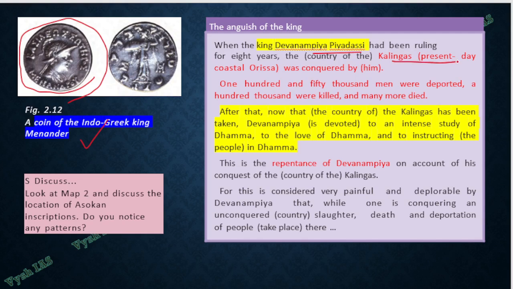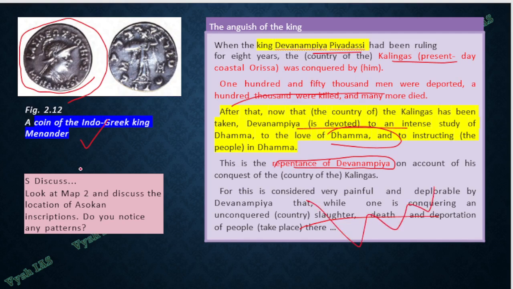Now, again about Piyadasi, I told you: coastal Orissa, Kalinga, they had a big war. Even the Ashoka movie you can watch. 150,000 men were deported, and 100,000 men were killed, meaning around 1 lakh people were killed. After that, he thought, I will quit all these wars and killings. And then he dedicated his life to Dhamma, or Buddhism. The repentance of Devanampiya is also mentioned in his inscription: slaughter, death and deportation, everything should stop. He started propagating Buddhism and Dhamma.